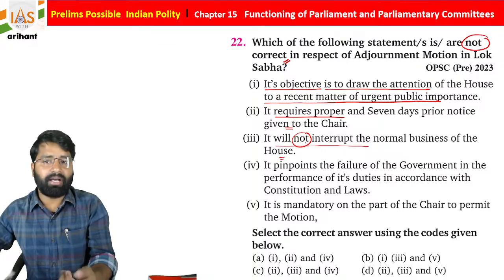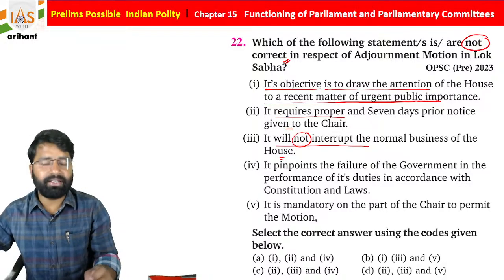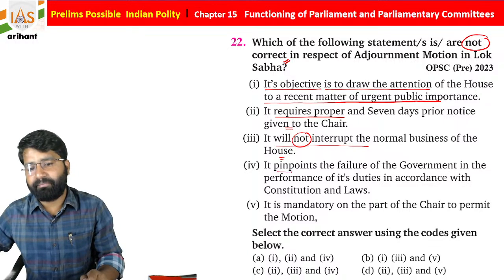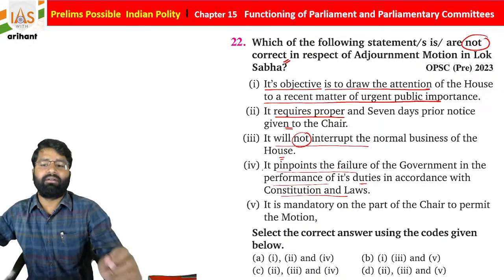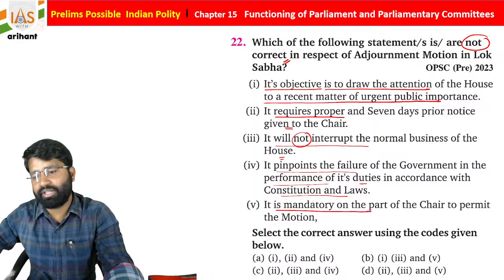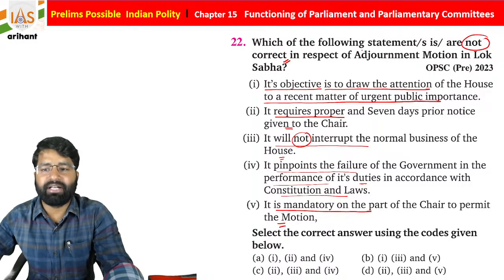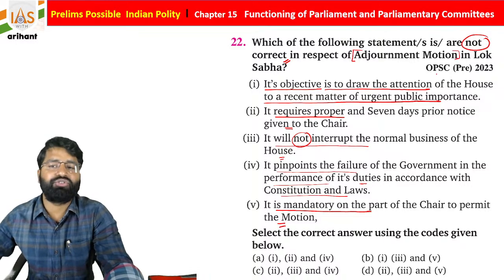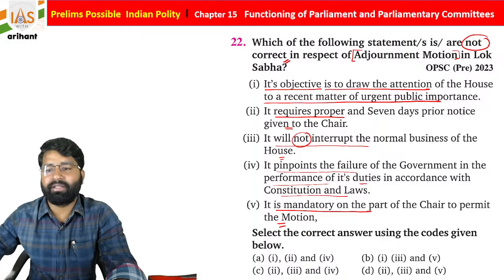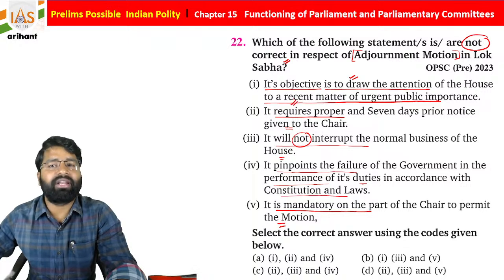That's why I told you multiple times, whenever you read the statements, it is very important that you see them very carefully. Basically, it pinpoints the failure of the government in performance of its duty in accordance with the Constitution and law. And the 5th says that it is mandatory on the part of the chair to permit the motion. So it is about the adjournment motion, and just choose the right answer. Okay everyone, so why is this brought? This is brought for the attention of the House over a recent matter of urgent public importance.